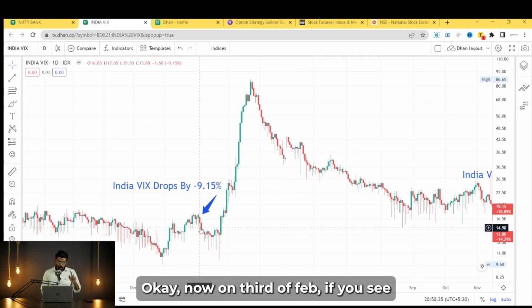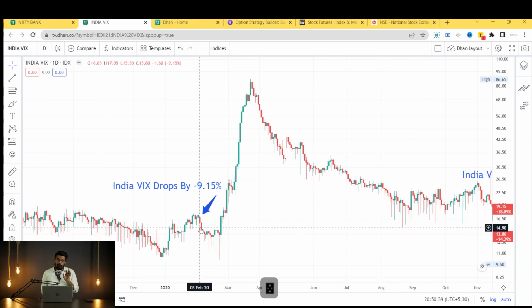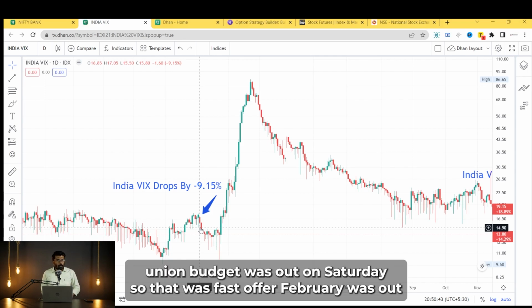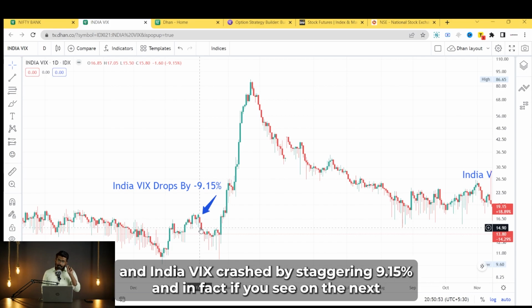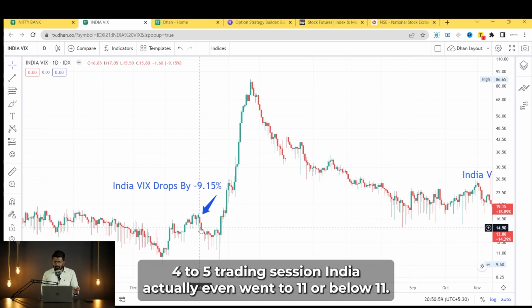Okay. Now on 3rd of February, if you see, why I'm saying 3rd of February is, the 2022 Union Budget was out on Saturday. So 1st of February was a Saturday, 2nd of February was Sunday, and on 3rd of February the market opened and India VIX crashed by a staggering 9.15%. And in fact, if you see, over the next 4 to 5 trading sessions, India VIX even went to 11 or below 11.